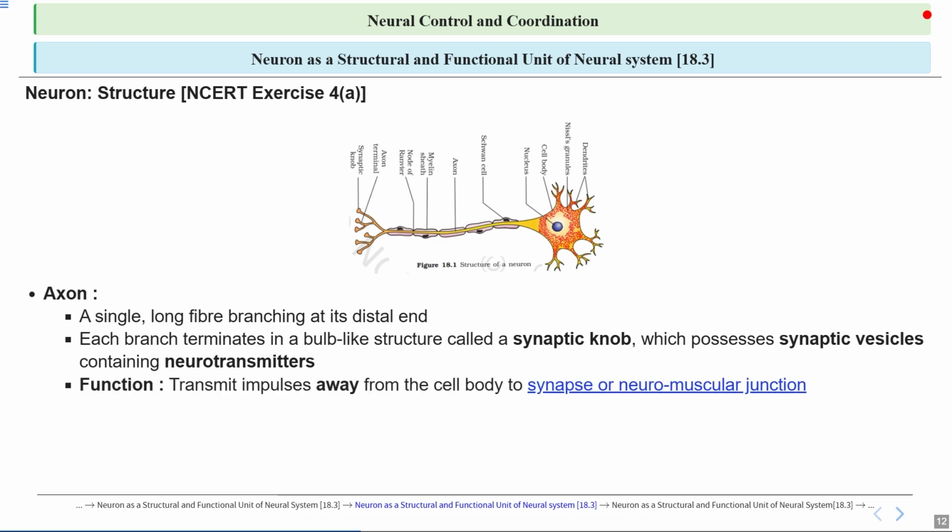Now, the axon, as we have just covered, is a long, thin fiber that carries electrical signals called impulses away from the cell body of the neuron to the synapses, or we can say to the neuromuscular junction, which allows communication between neurons, or between a neuron and a muscle cell. This function is essential for transmitting messages throughout the nervous system. So they transmit impulses away from the cell body to the synapse, or neuromuscular junction.